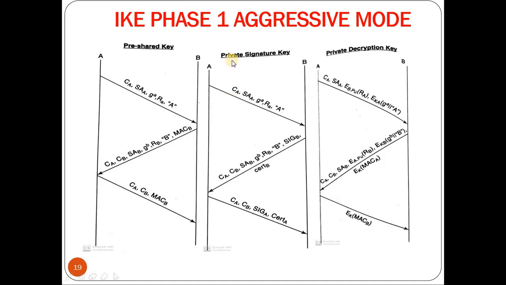So coming to now private key signature, initially A will send the cookie of A, the SA of A, and the Diffie-Hellman partial key G to the power A mod P, and the random number chosen by A along with the identity of A.